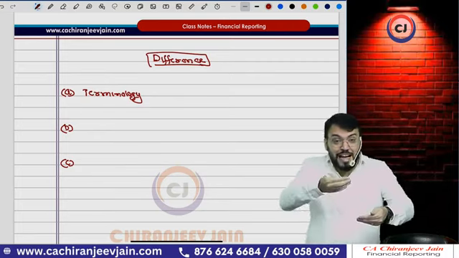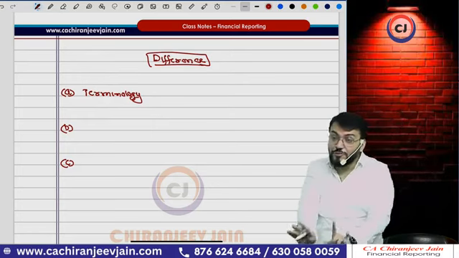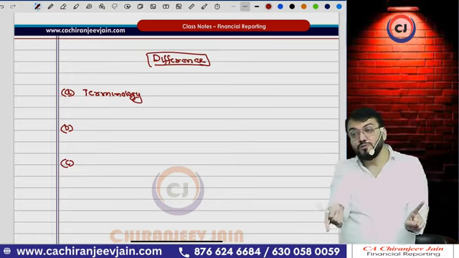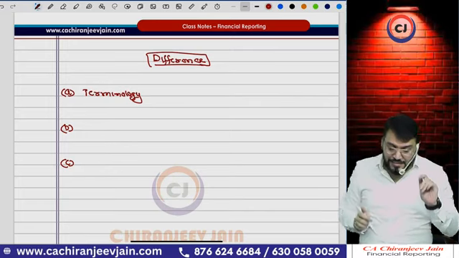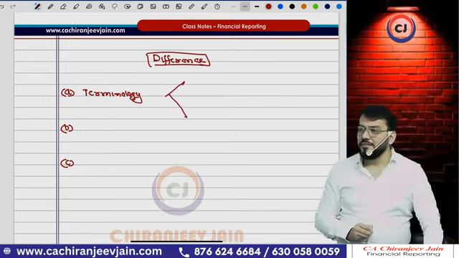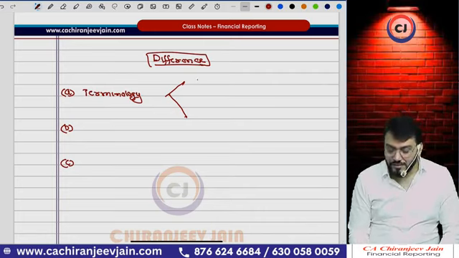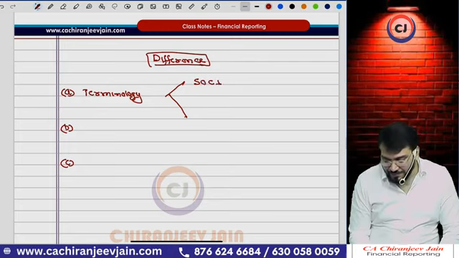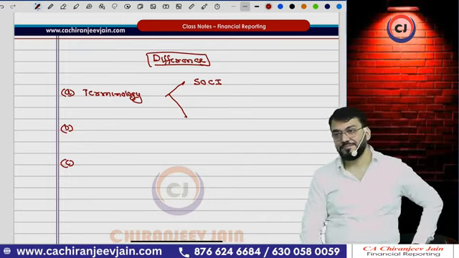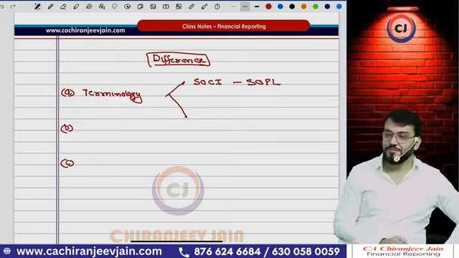So when MCA was notifying Ind AS, what they said was: retain the terminology used in the Companies Act, and use that terminology in India. For example, there are basically two terminologies. Internationally, we call it statement of comprehensive income. But in India, we call it statement of profit and loss.